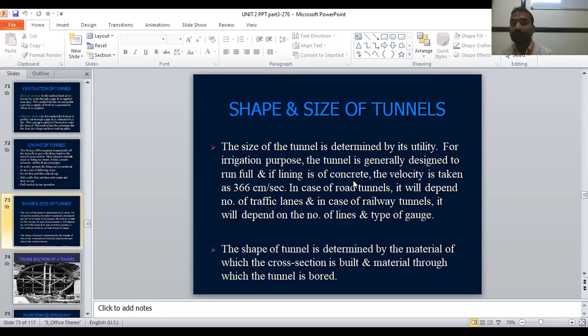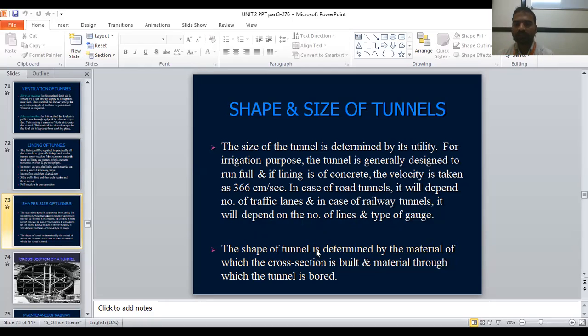If the lining is of concrete, the velocity is taken as 366 centimeter per second. Whenever the water is flowing through the tunnel, the velocity of the water should be 366 centimeter per second. In case of road tunnels, meaning the tunnel is meant only for road purpose, it will depend on the number of traffic lanes. In case of railway tunnels, it will depend on the number of lines and type of gauges. In railways there will be different gauges: broad gauge, narrow gauge, and meter gauge, depending on the track width.